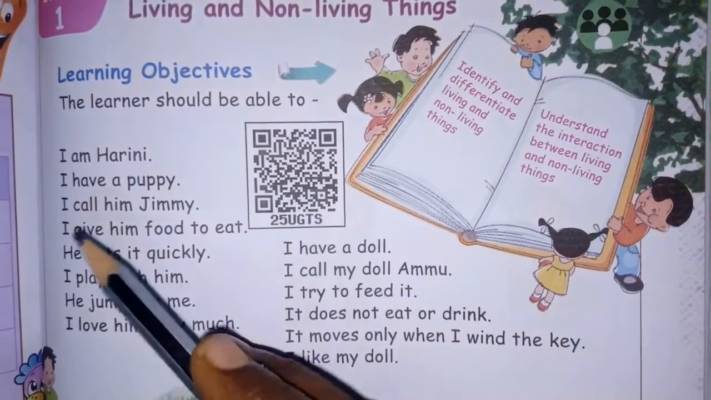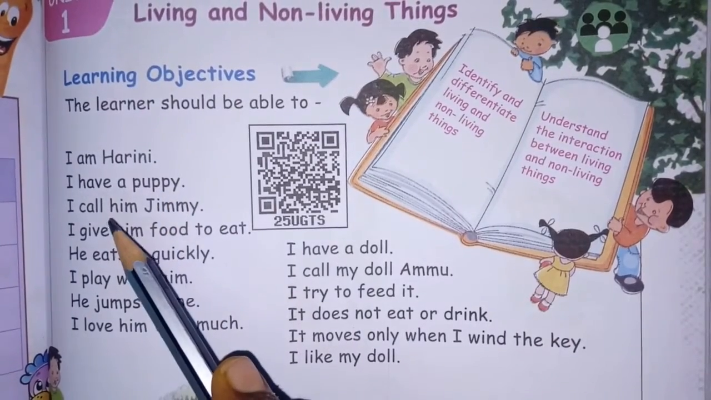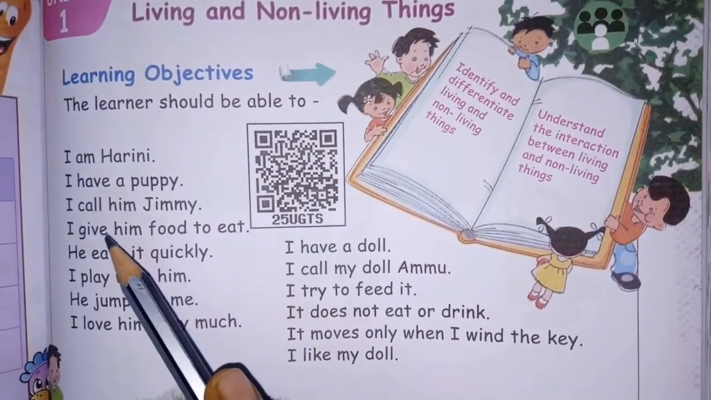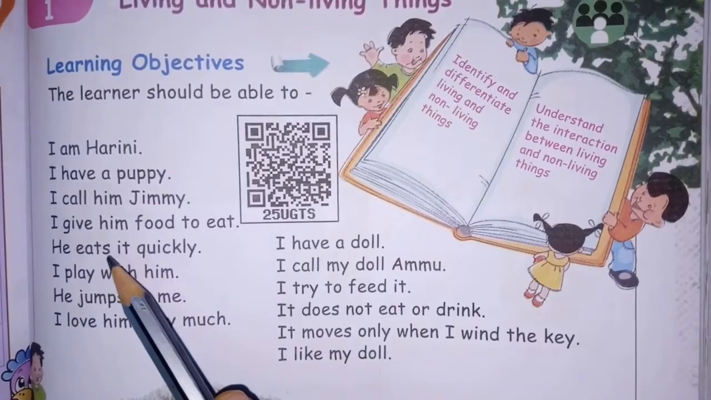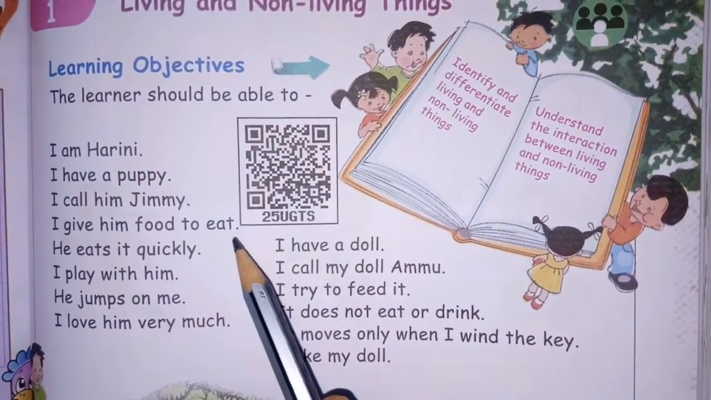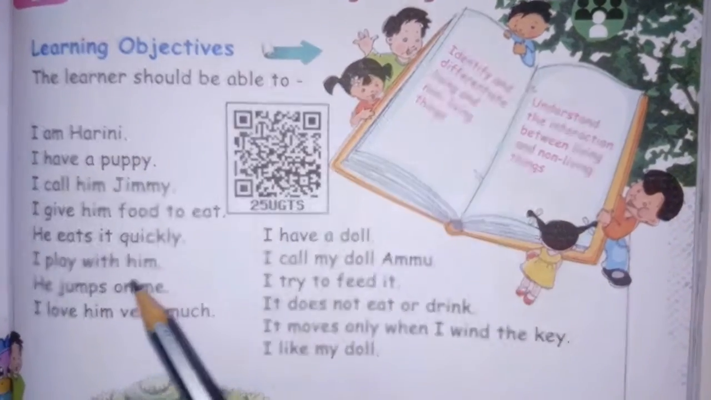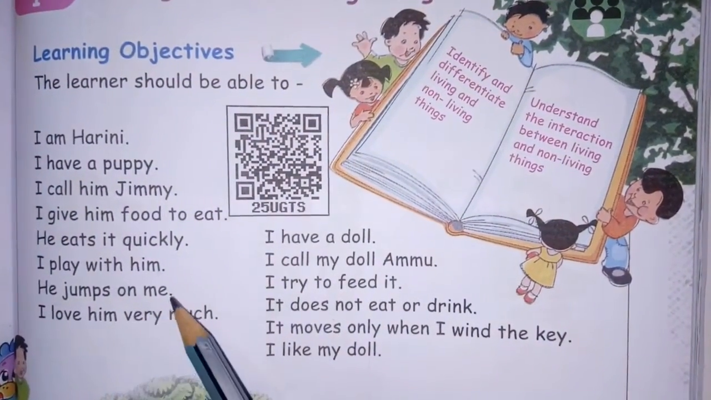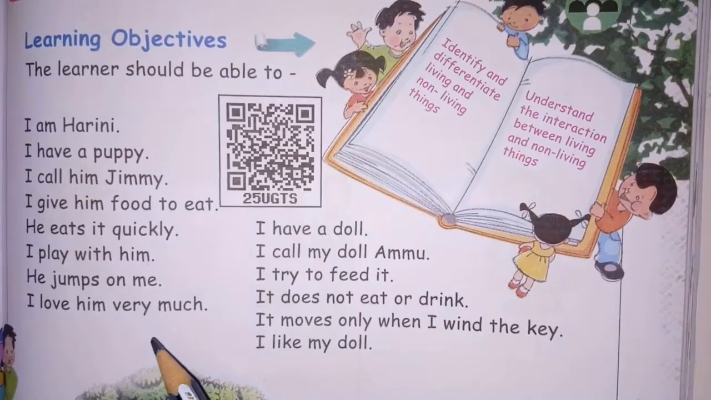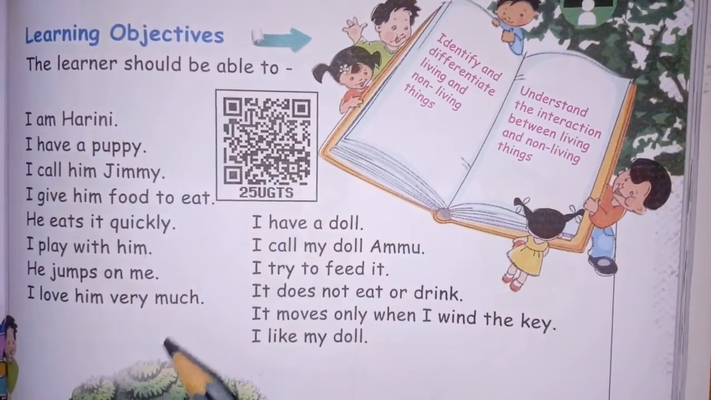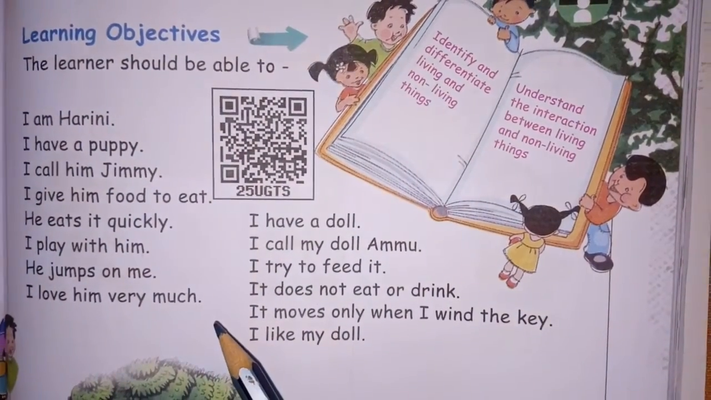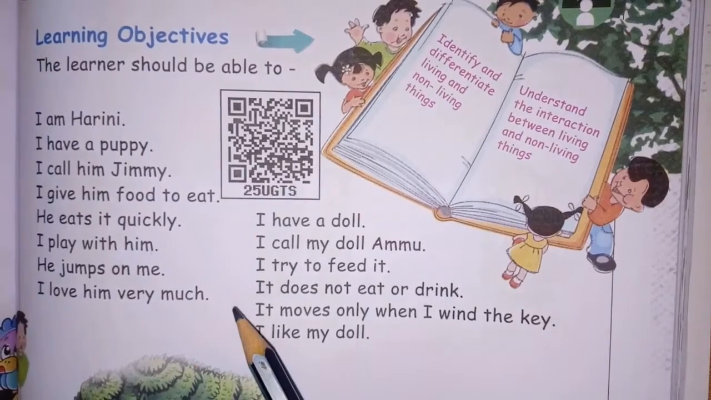Okay, so I am Harini. I have a puppy. I call him Jimmy. I give him food to eat. He eats it quickly. I play with him. He jumps on me. I love him very much. See, so here, what is the topic you're going to learn? Living and non-living things, isn't it?